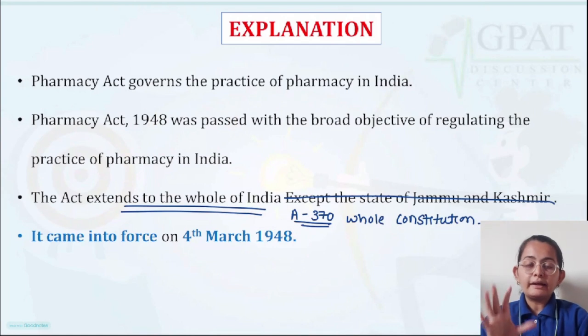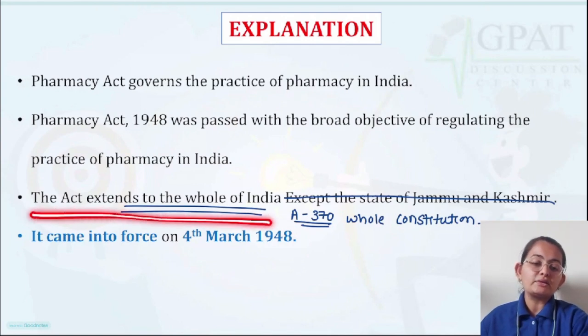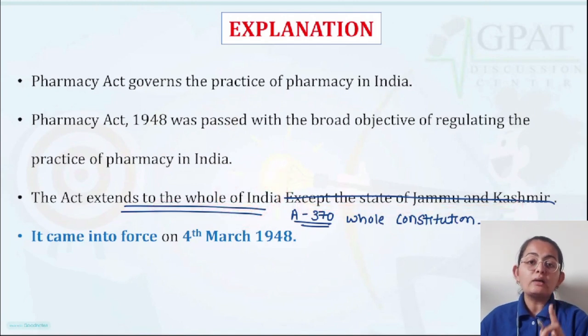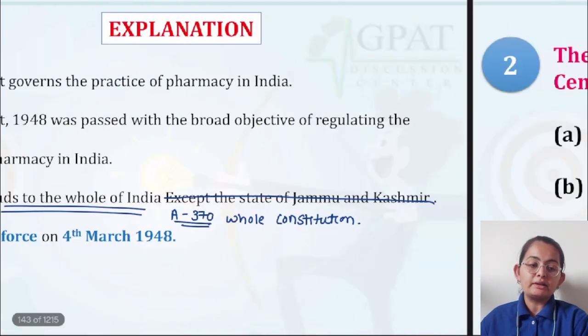Now, again, one important aspect to be known. If you are referring to old books from before 2019, you will see that any act mentions that the act extends to the whole of India except the state of Jammu and Kashmir. This is now incorrect, because after the removal of Article 370, any act in jurisprudence also applies uniformly all over India, including Jammu and Kashmir. So do remember this particular thing.